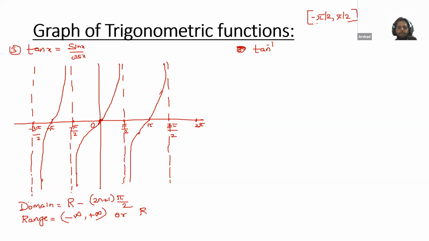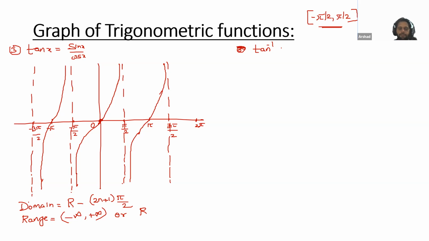True or false? False. So we need this interval, but we don't need minus pi by 2 and pi by 2. That's why we will take an open interval. Open interval means minus pi by 2 and pi by 2 will not be included.